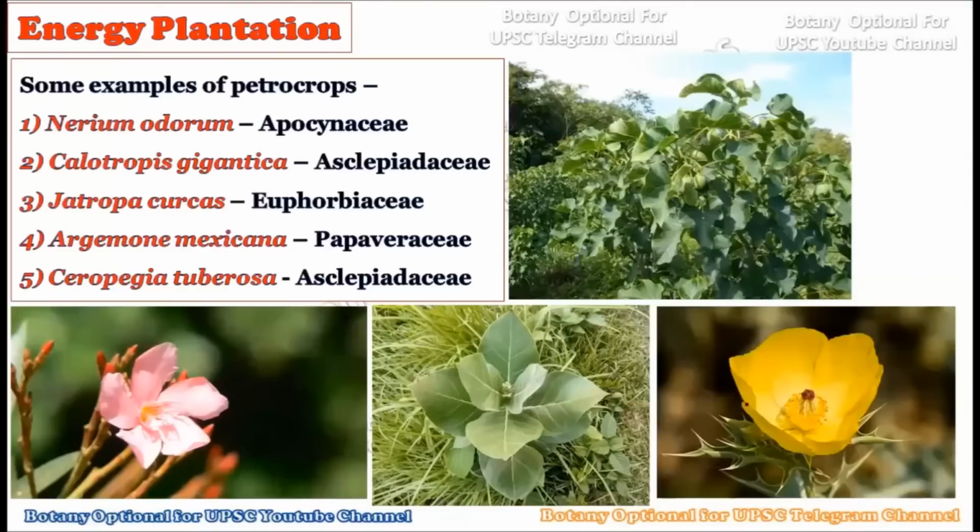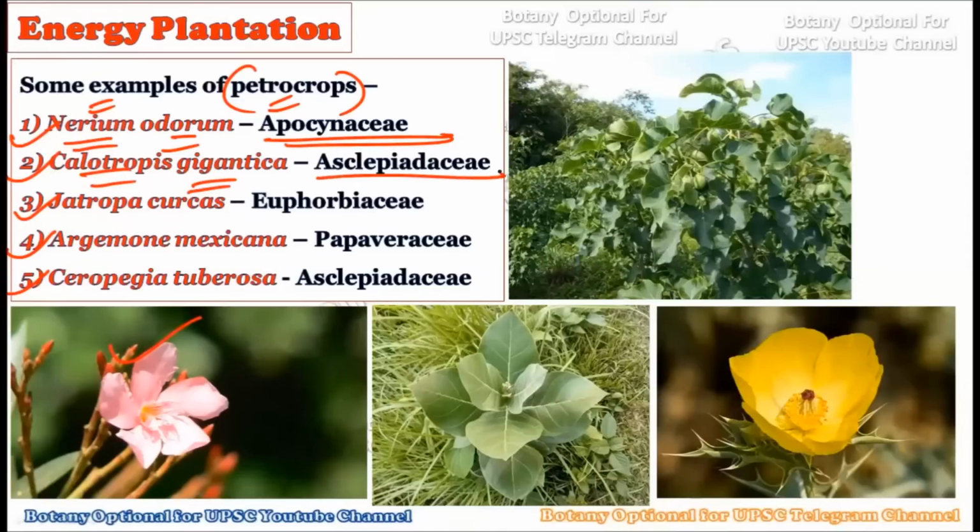Okay, now consider the next slide. See, some of the examples of petrocrops are given here. The five examples are given, and you should carefully remember all these five examples because these are the typical petrocrop examples to be mentioned in the mains examination. See Nerium odorum. This is the Nerium odorum plant which belongs to the Apocynaceae family. Then Calotropis gigantea, which belongs to the Asclepiadaceae family. Of course, we have discussed this particular plant.